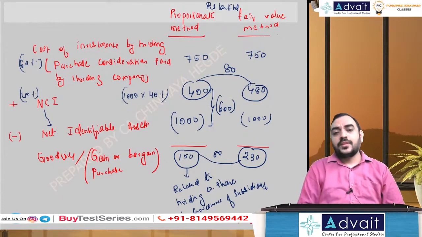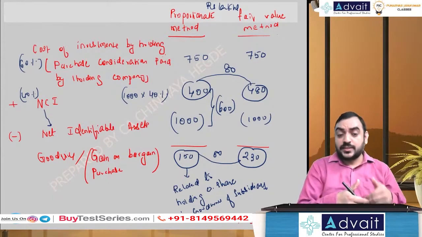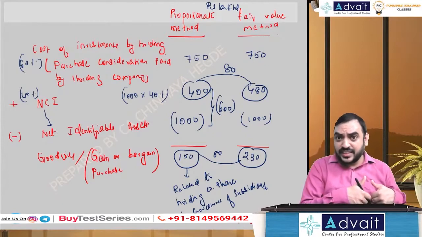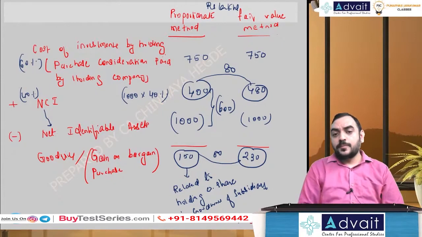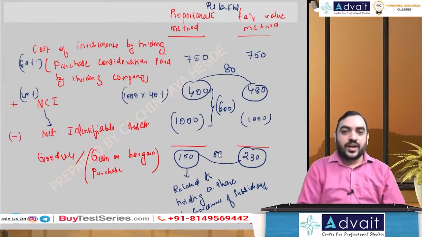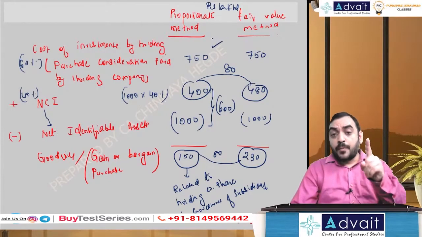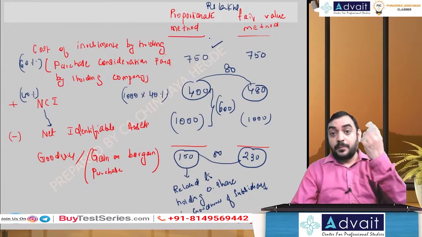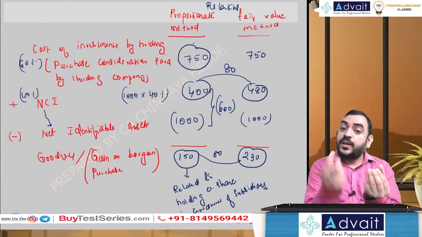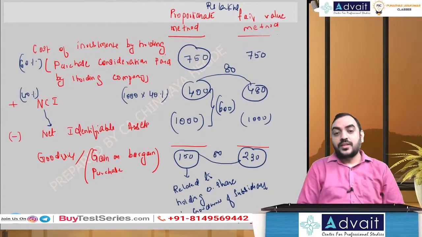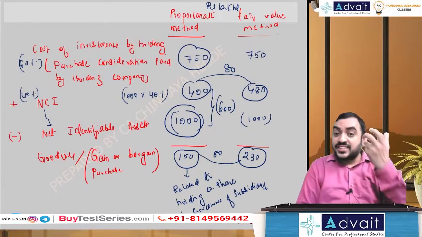Understood the point? So when I'm valuing the NCI on proportionate basis, I'm doing it on book value basis basically, right? So when you value it on book value basis, that will not include goodwill. Please observe this valuation. You'll understand very clearly. This 750 is amount paid by holding company, purchase consideration. This will include a value of goodwill, because when I'm making a payment, it includes a value of goodwill. But NCI, I'm taking proportionate of net assets, that is book value, that does not include goodwill.